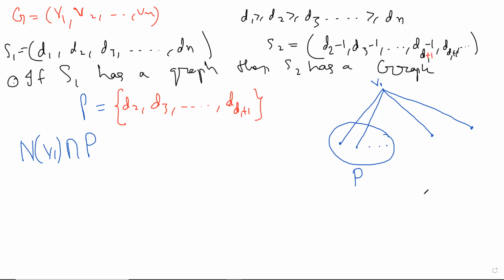Why? Because you have this for S1. This is the orbit of S1. In S1, there are many graphs. Maybe I should call this G initial, a graph which is in S1, meaning that its degree sequence is D1, D2, and so on. But this is not a good representative in this orbit, because its neighbors are not V2, V3, until VD1.